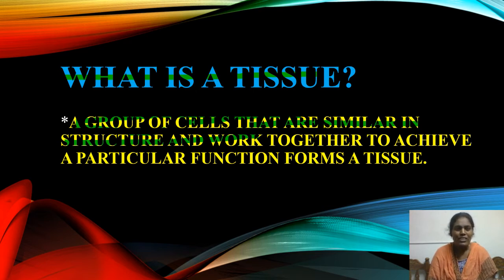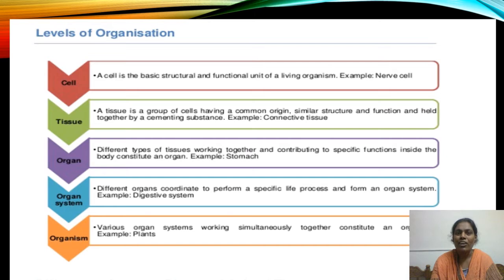You all know that in your lower sections you have learnt cell is the basic structural and functional unit of life, right? An organism is made up of various organ systems.